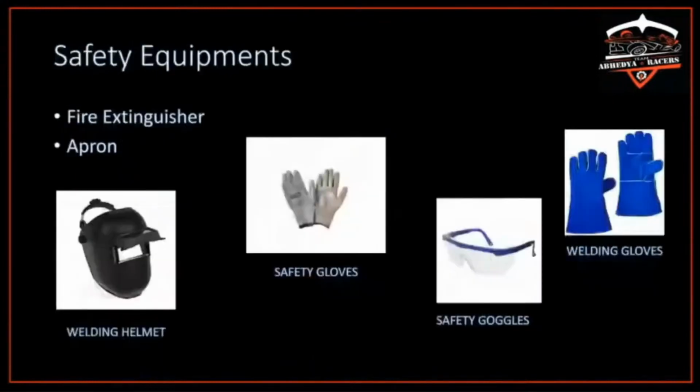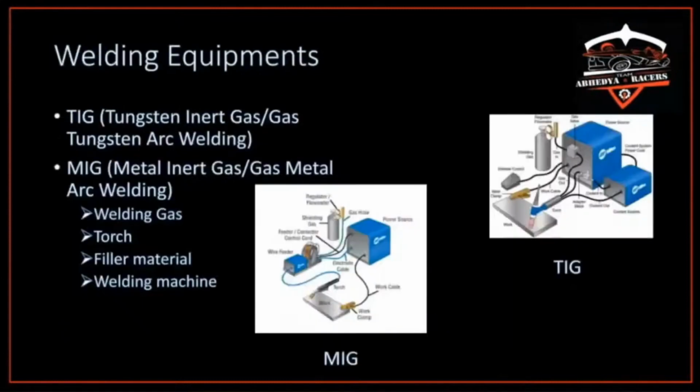and safety equipments. Obviously, when working in a workshop, safety is the first concern. These are welding equipments: tungsten inert gas, known as TIG, also known as gas tungsten arc welding, and MIG, which is metal inert gas, also known as gas metal arc welding. So we use both in the workshop.